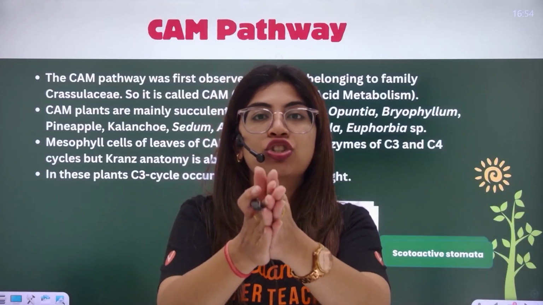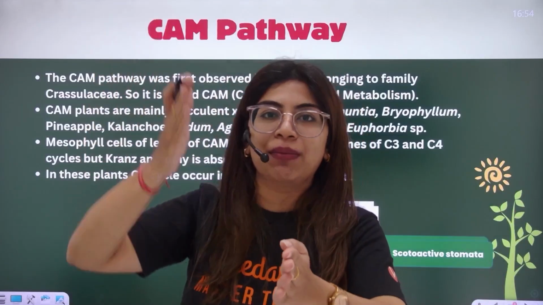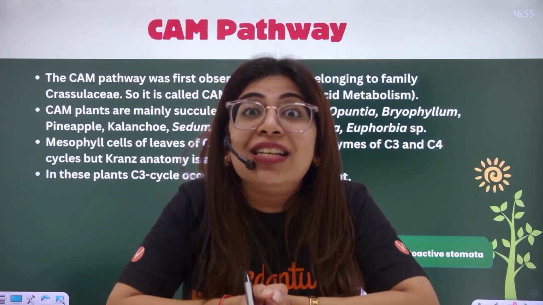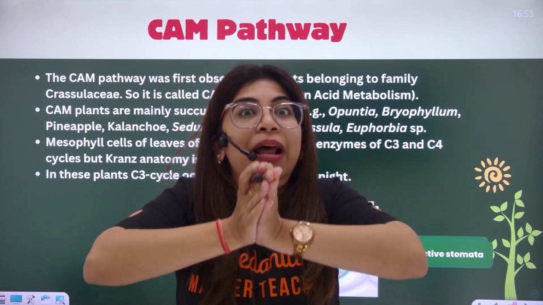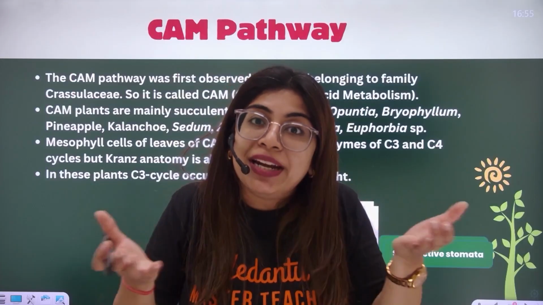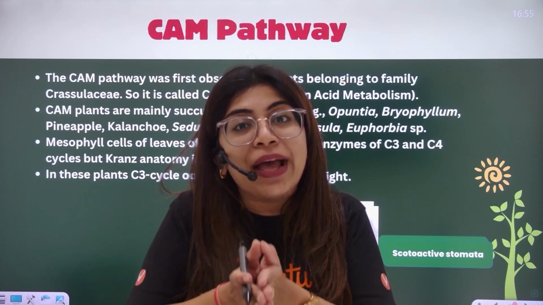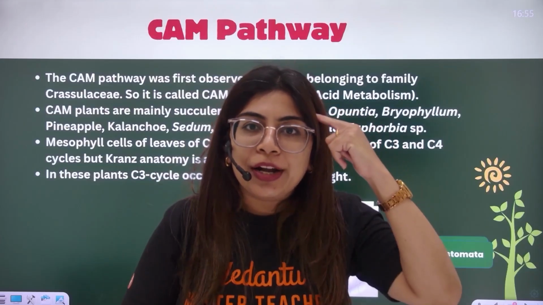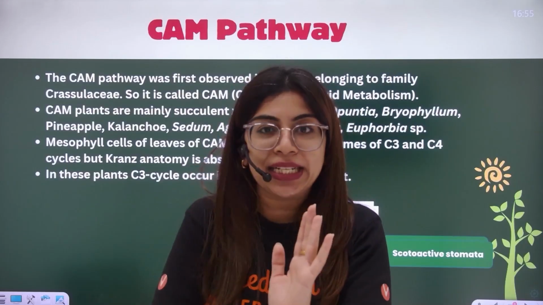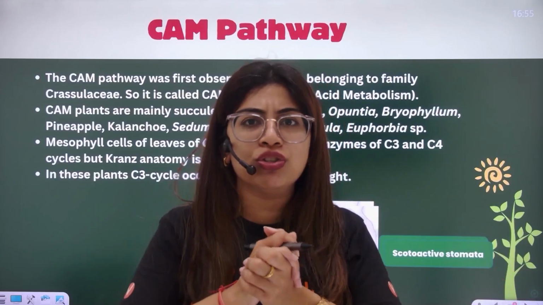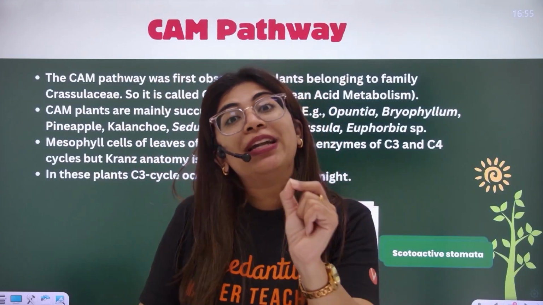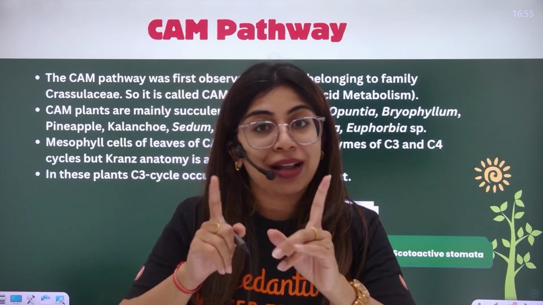Suppose I am closing the stomata in the daytime, because in the daytime the sun is there. But now the plant is worried that it needs carbon dioxide to be fixed for photosynthesis. How will it fix carbon dioxide when it is keeping the stomata closed during the daytime to prevent water loss? So the plant got an idea: transpiration will occur only in the daytime, so I can keep the stomata closed. But how about opening the stomata at night? If the stomata open at night, then transpiration will not occur.